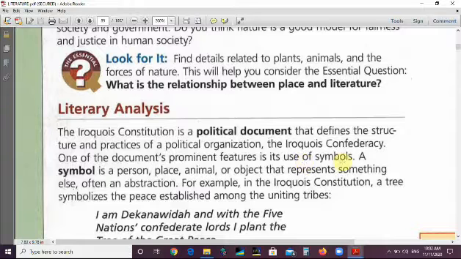In the document, there are some symbols. What is a symbol? A symbol is a person, a place, an animal, or an object that represents something else, often an abstraction. For example, in the Iroquois Constitution, a tree symbolizes the peace established among the uniting tribes.